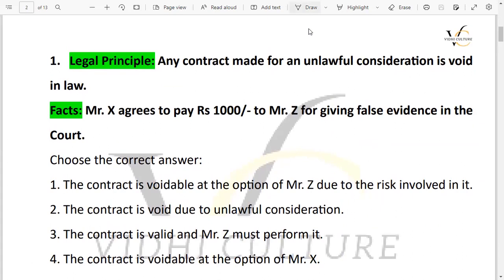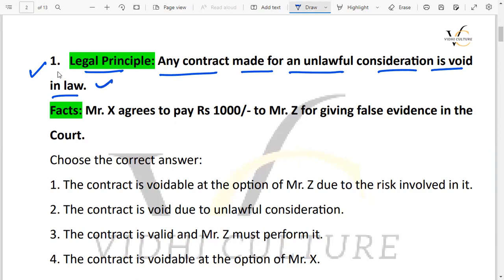Yes, so the very first question is the principle and the fact question. So just read this question. The legal principle here says any contract made for an unlawful consideration is void in law. यह कहता है कि कोई भी कॉन्ट्रैक्ट अगर अनलॉफुल कंसिडरेशन के साथ बनाया जाता है, तो वो कॉन्ट्रैक्ट void कहलाएगा कानून के अंतर्गत.